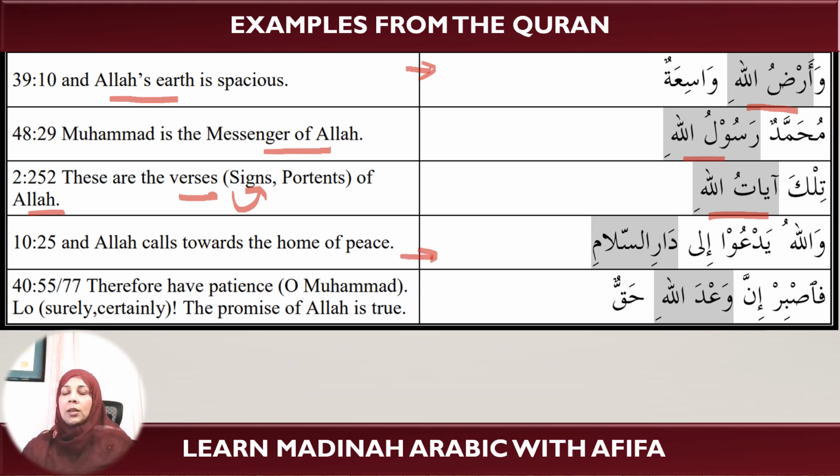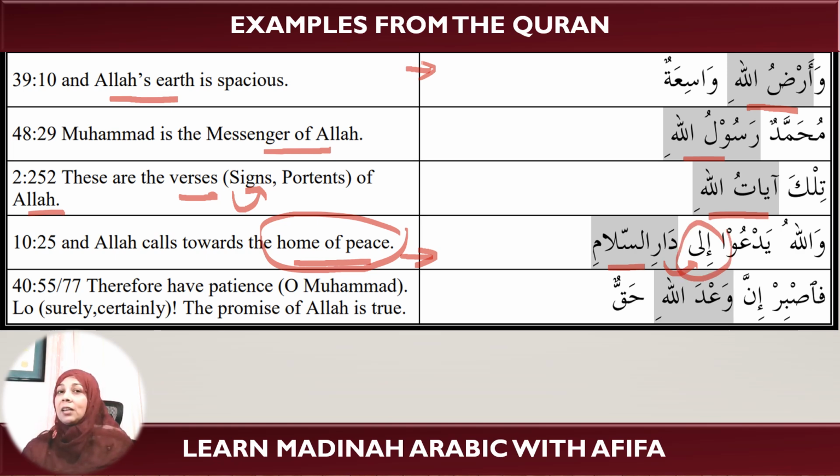And the next one is Daris Salami. It is the home of peace, and may Allah grant us this home of peace in the hereafter, inshallah. So dar means home and as-salami is peace. Okay, and we notice that before the dar it is preceded by ila.